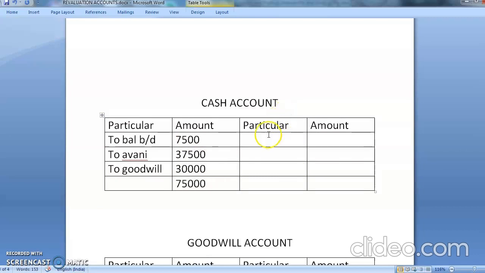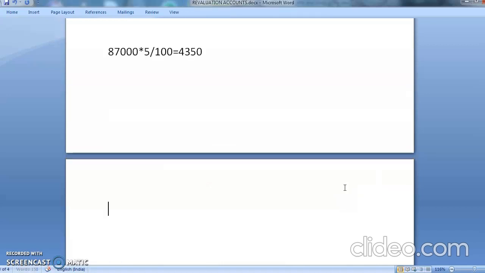it is coming to 75,000. Now this will be going to balance sheet on asset side. You'll write here by balance carried down. How much you are carrying it? 75,000. So this way I'm closing my books of accounts.